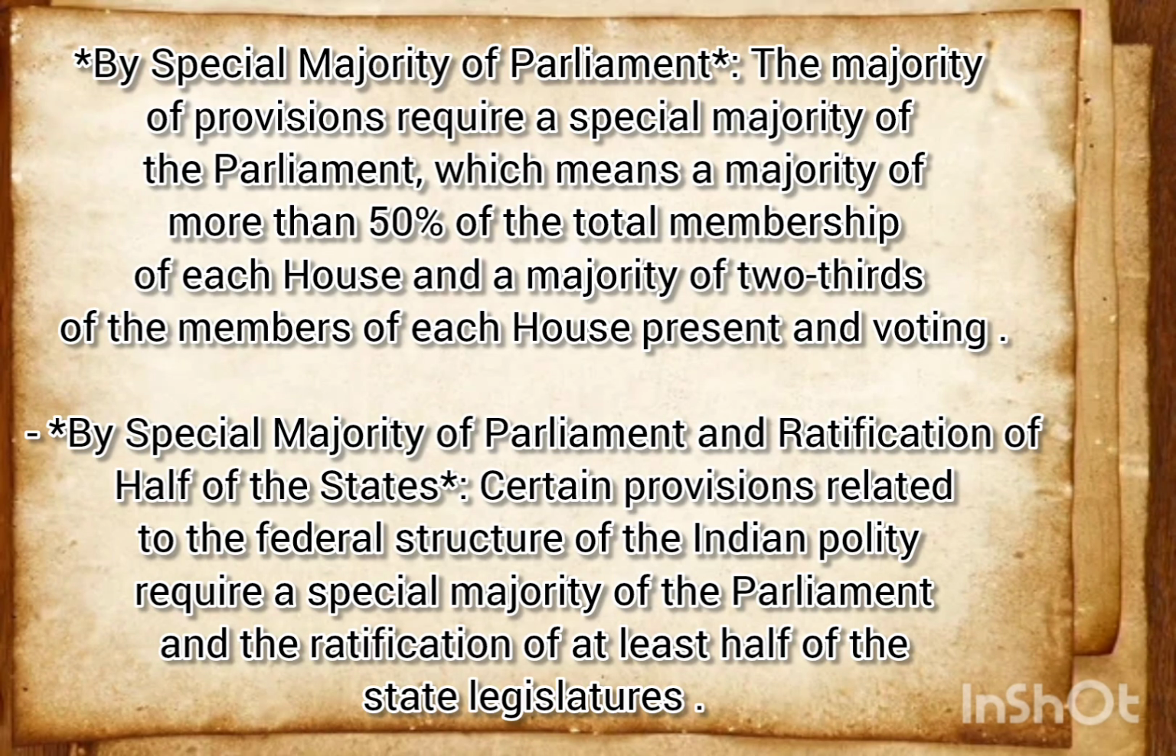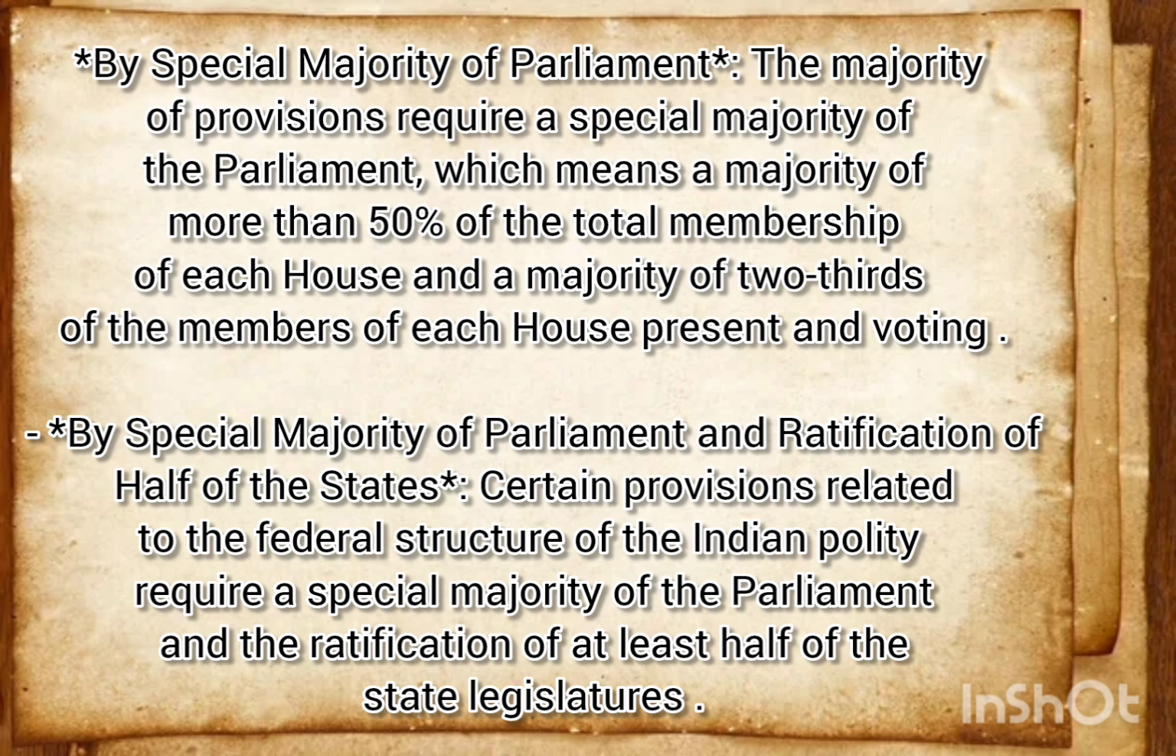Second, by special majority of Parliament. The majority of provisions require a special majority of Parliament, which means a majority of more than 50% of the total membership of each house and a majority of two-thirds of the members of each house present and voting. This means more than 50% of the total membership should be there, and the bill should be passed with a two-thirds majority of the members. This is what is meant by special majority of Parliament.